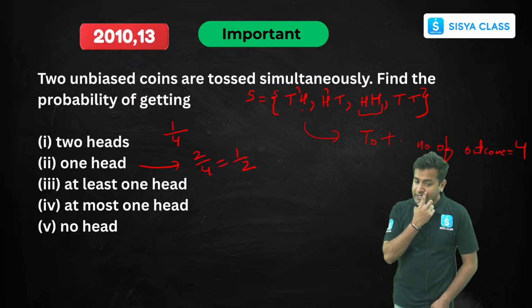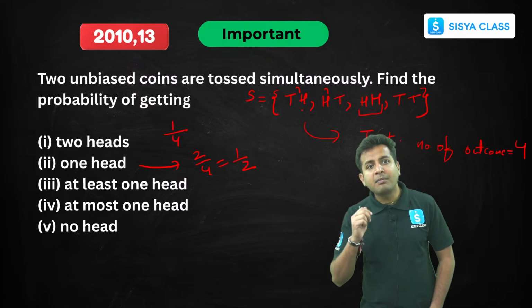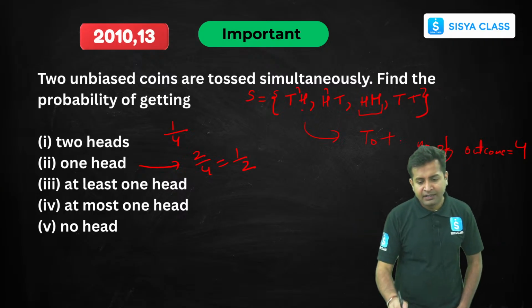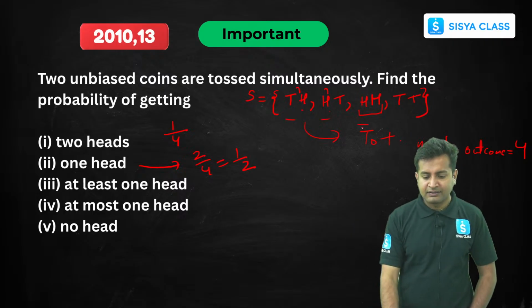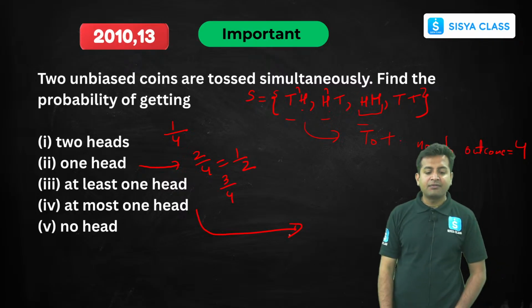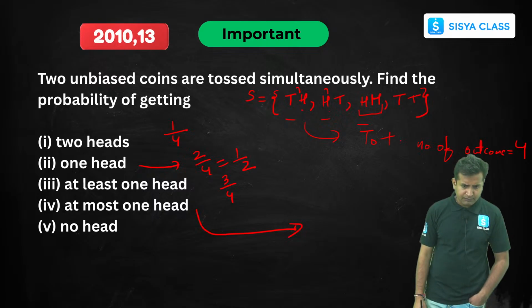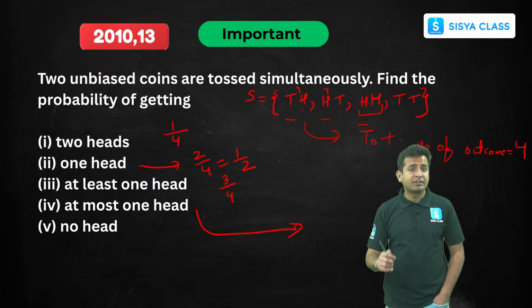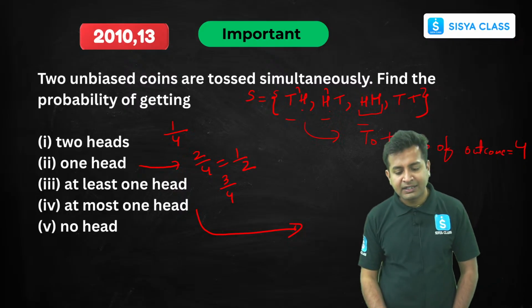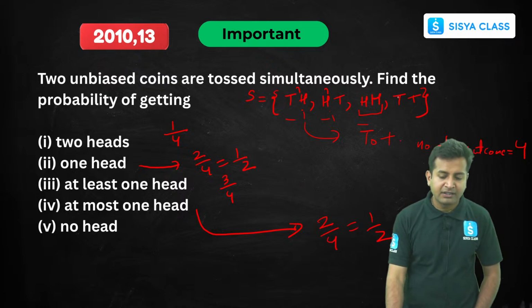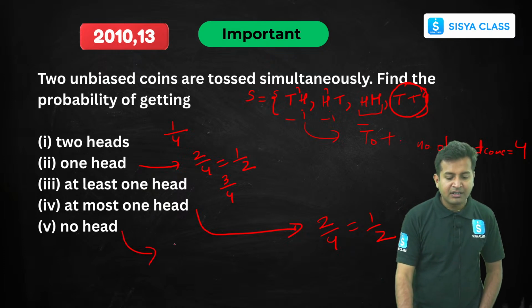At least 1 head. At least 1 head means what? Minimum 1 head. It can be 2 also, right? So minimum 1 head here, and this. So it will be nothing but 3 by 4. At most 1 head. What's the meaning of at most 1 head? At most 1 head is nothing but maximum 1 head we require. So maximum 1 head is where? 1 and 2. So it will be 2 by 4, which is 1 by 2. No head is only in this one. So it will be 1 by 4.